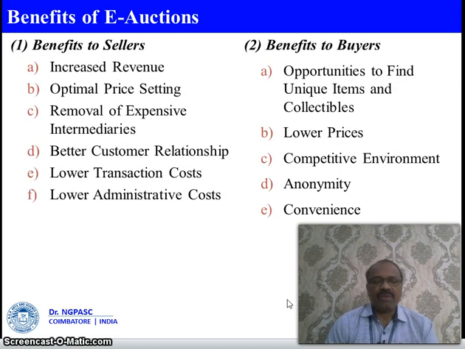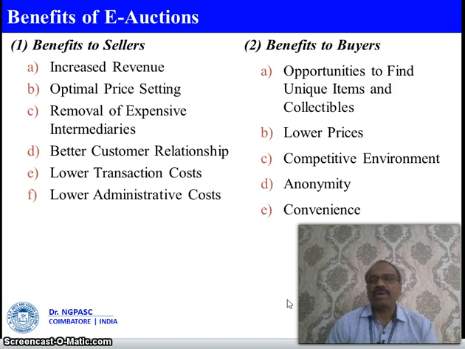When we talk about the benefits, the e-auction is different from the physical auction, the conventional auction, the traditional auction. But what are the benefits for sellers and buyers? Benefits to sellers: increased revenue, optimal price setting, and the removal of expensive intermediaries.